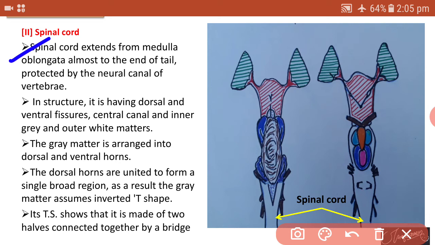This spinal cord is protected by the vertebrae. The spinal cord has dorsal and ventral fissures, and centrally has a central canal.